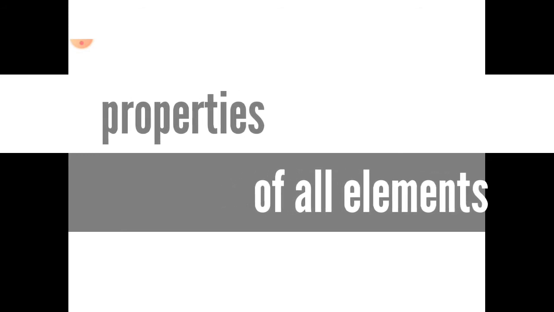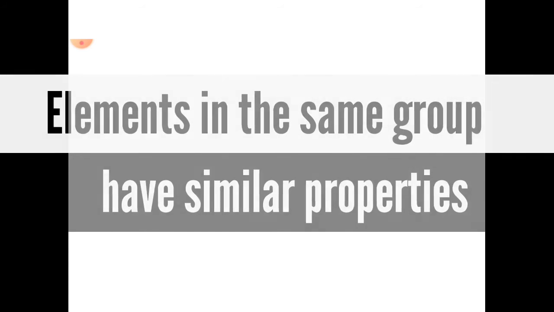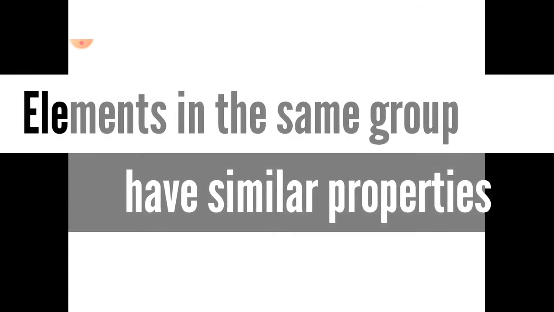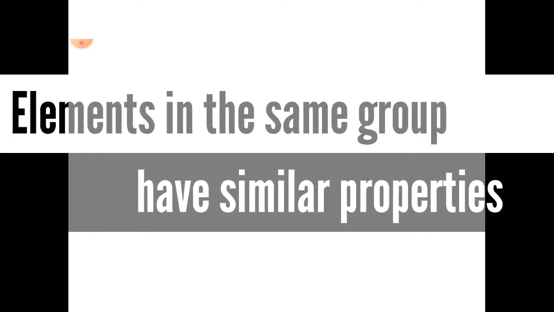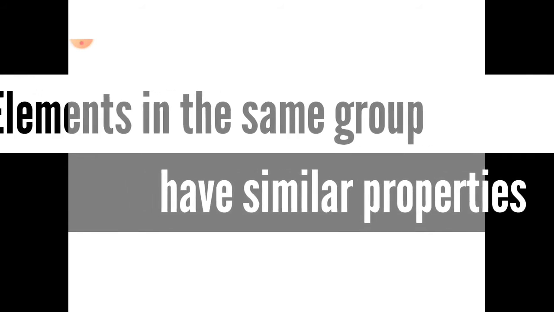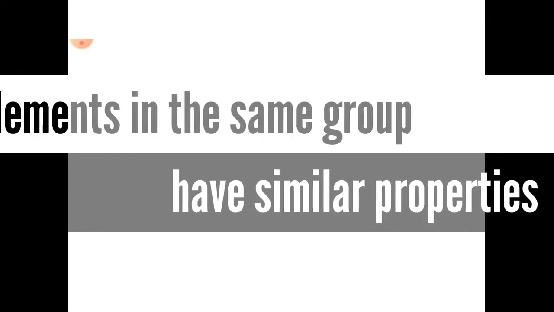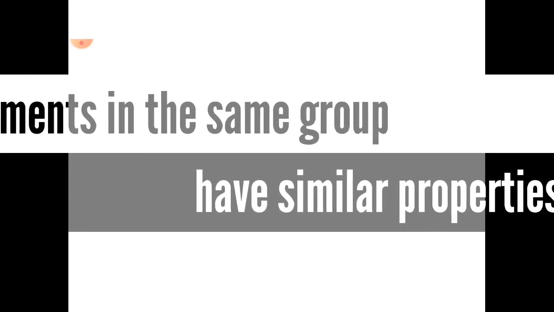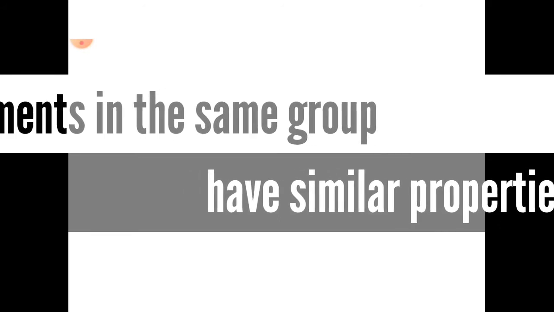So all the elements have been divided into a few groups in such a way that elements in the same group have similar properties. When you arrange them in the proper group, we can easily study their properties and also we can easily remember them.